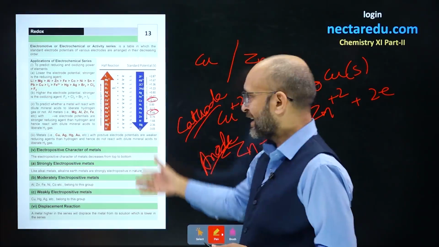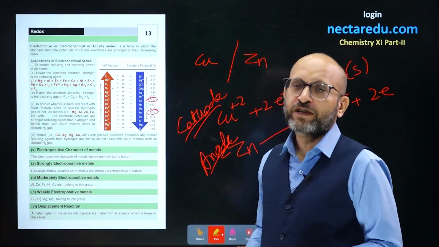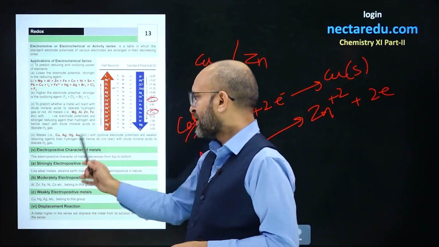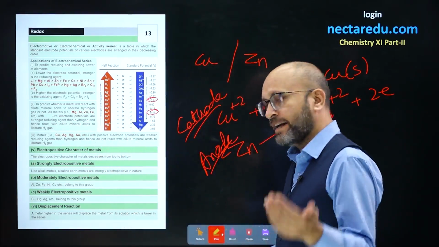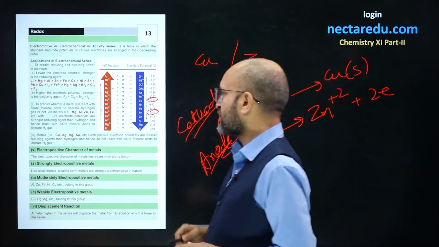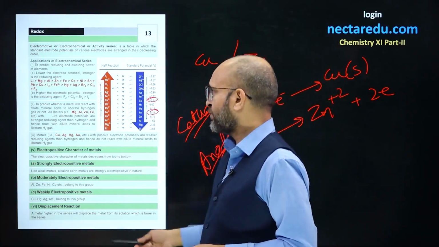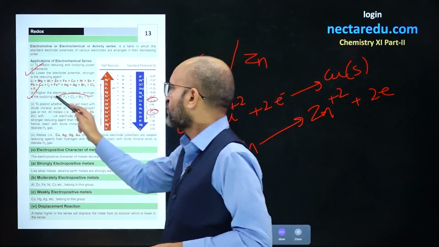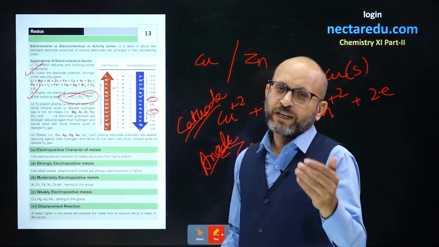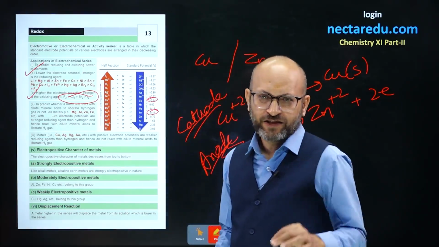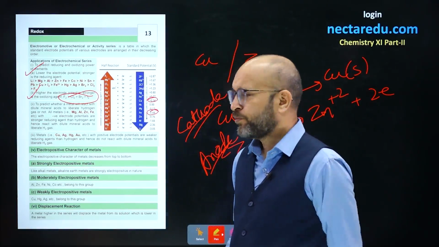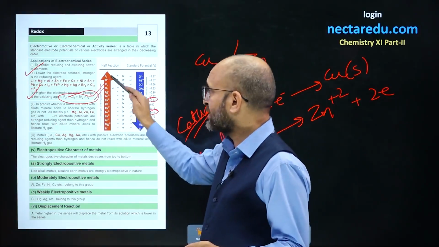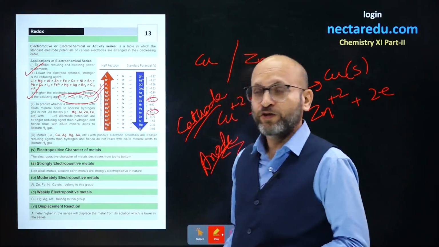So we have categorized elements on the basis of electrode potential values, where you can see that we can predict whether an element is electropositive or electronegative on the basis of electrode potential values. And we have a sequence that has been mentioned over here and here, that all halogens have higher electrode potentials, so they are best oxidizing agents, whereas metals are poor oxidizing agents. Best oxidizing agents are non-metals. These are best oxidizing agents, whereas metals are best reducing agents.